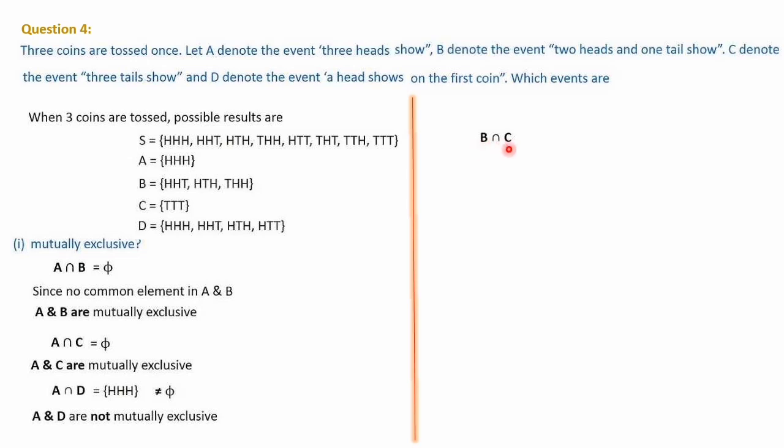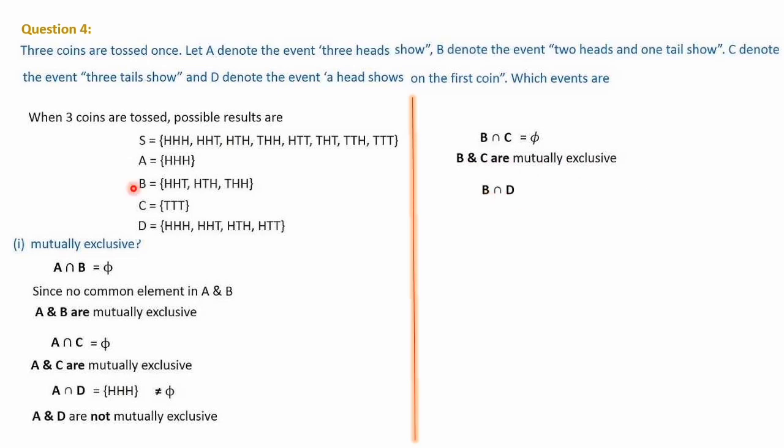Then B and C, cyclic order again. First we started from A: AB we have taken, AC we have taken, AD. Then we go for B, B intersection C. B has HHT and the other elements, and C has TTT. Nothing is common, it is quite visible here. So it is a null set. B and C are mutually exclusive.